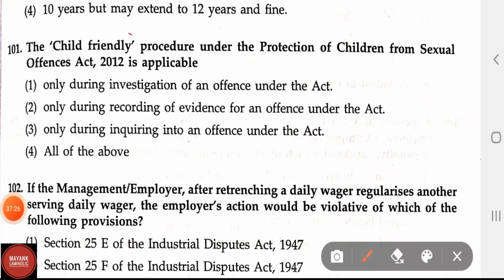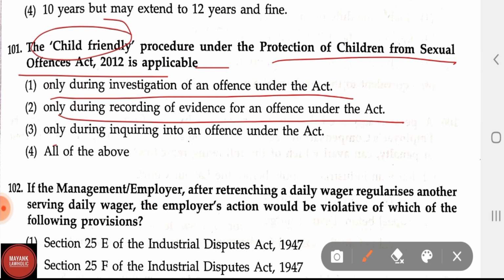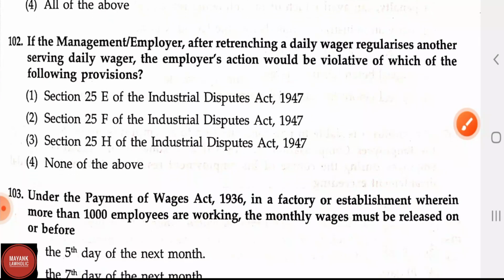Here the correct answer is option 1, 3 years but may extend to 5 years and fine, in section 8 of the POCSO Act. The child friendly procedure under the POCSO Act 2012 is applicable only during investigation of an offence under the Act, only during recording of evidence for an offence under the Act, only during inquiring into an offence under the Act, and all of the above. The child-friendly procedure has to be applied everywhere: during the investigation, recording of evidence, and also in inquiring. So option 4 is the correct answer.